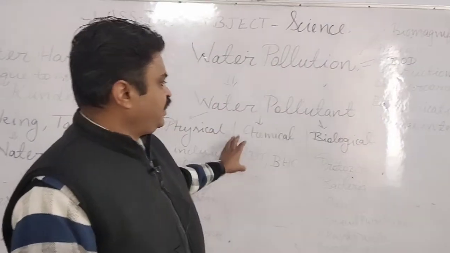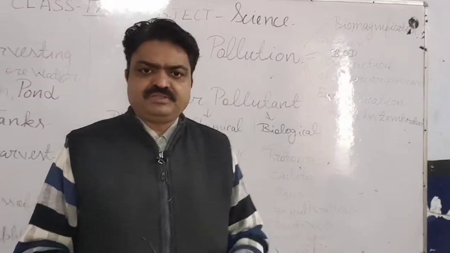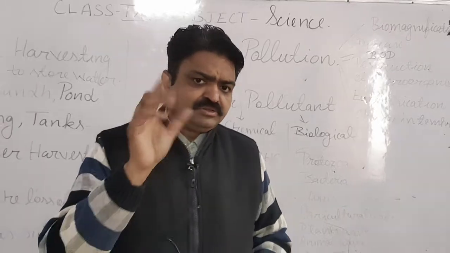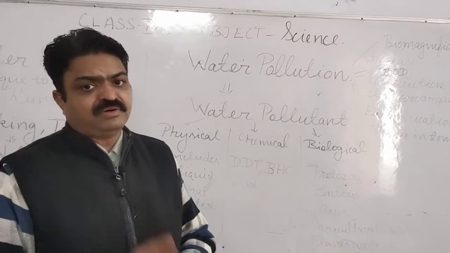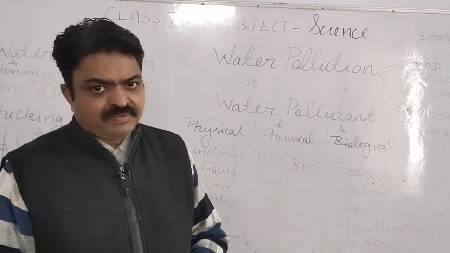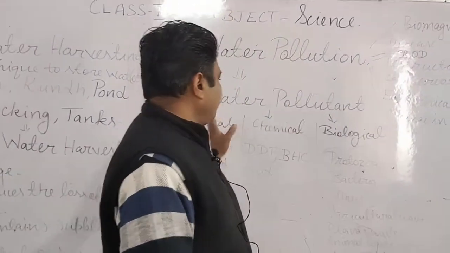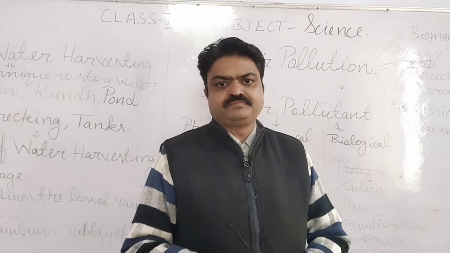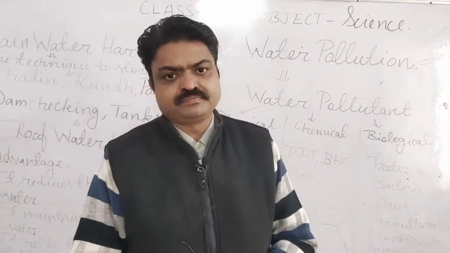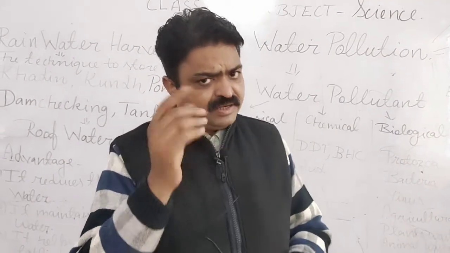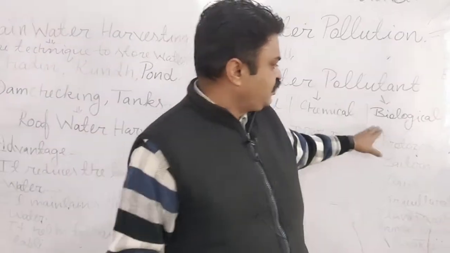With this, there are biological pollutants. Now, the biological pollutants also pollute the water, but their disturbance is less than the chemical and physical pollutants. And what are the biological pollutants, student?